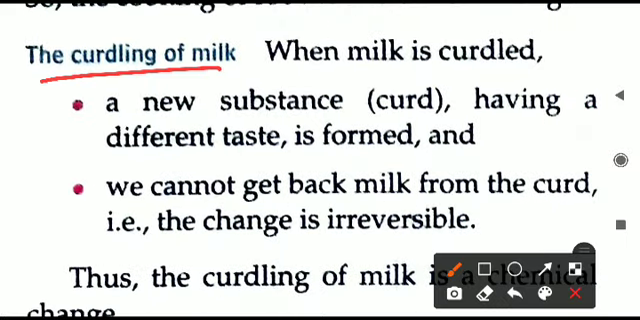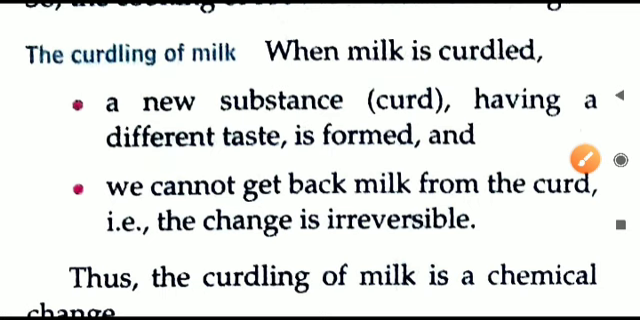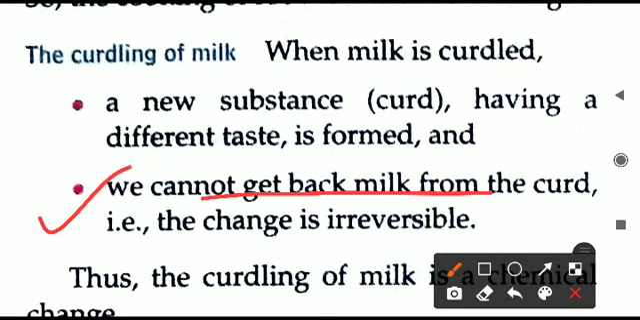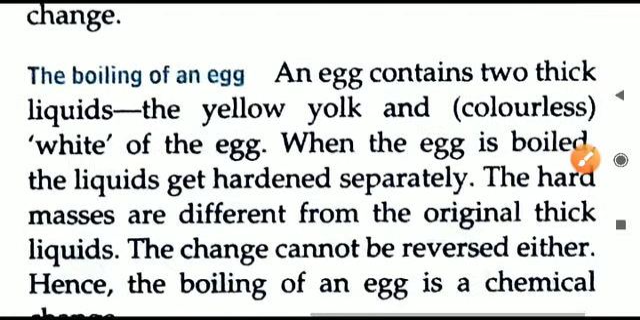Next, curdling of milk. Very commonly we are using this, many times we would have learned this. When milk is curdled, what new substance is there? Curd is produced, that has a different taste, and obviously we cannot get back the milk from the curd. The change is irreversible. Hence the curdling of milk also is a chemical change.